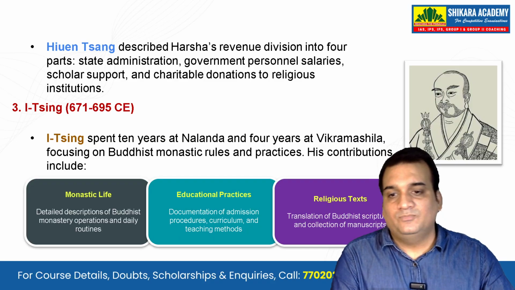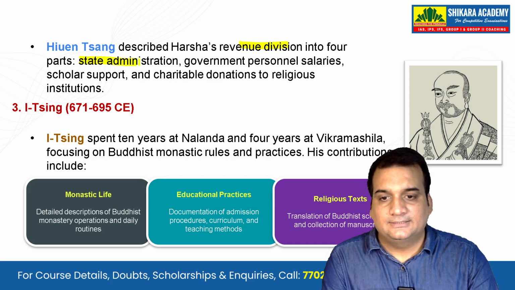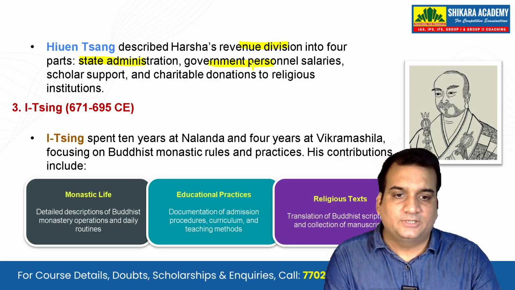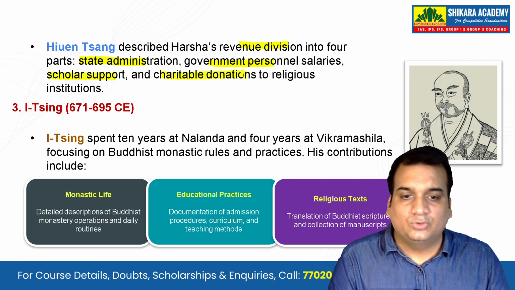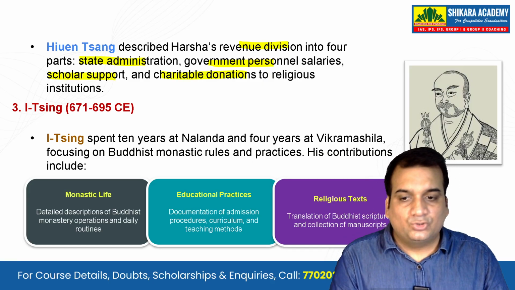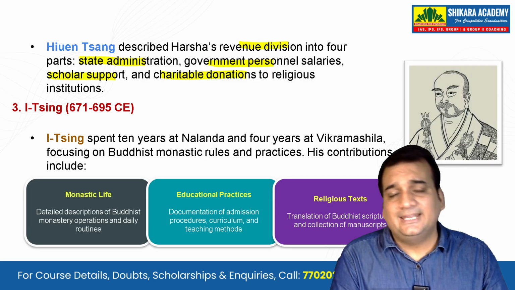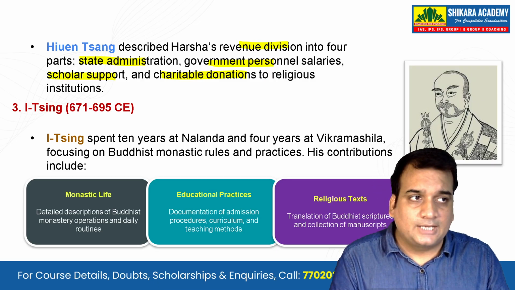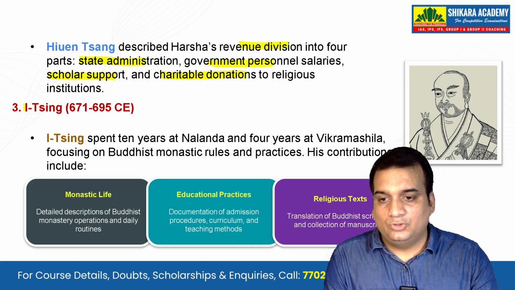Hiuen Tsang describes Harsa's revenue division into four parts, that is the state administration, government personnel salaries, scholar support, and charitable donations to religious institutions. And you should also know that Harsa, to felicitate Hiuen Tsang, organized the Kannauj assembly. Okay, so that is something you should note down.